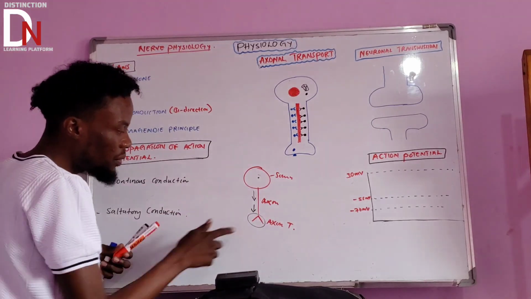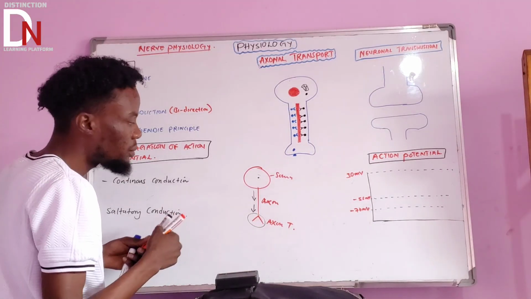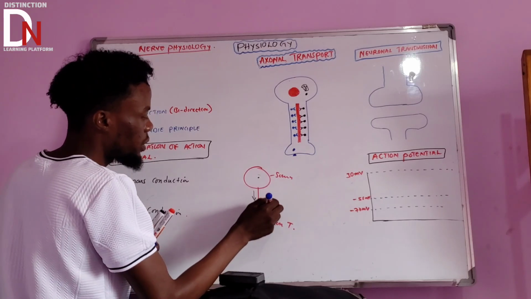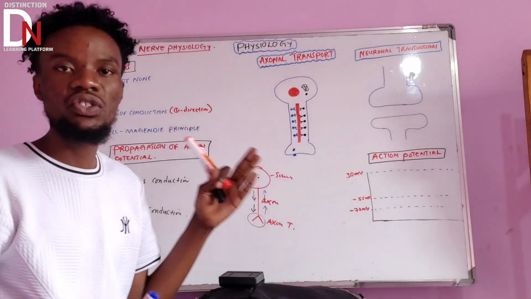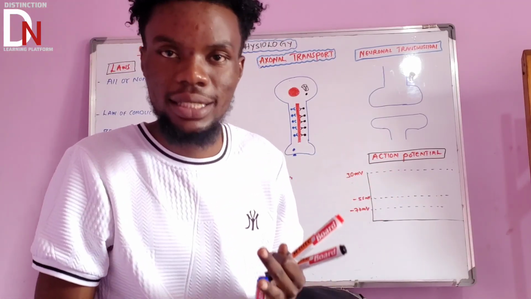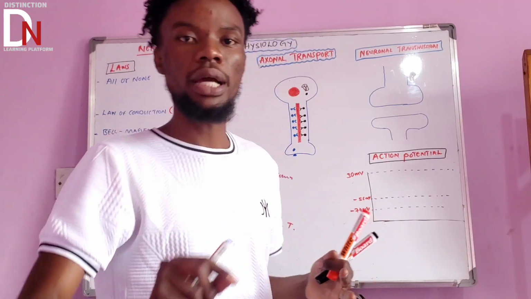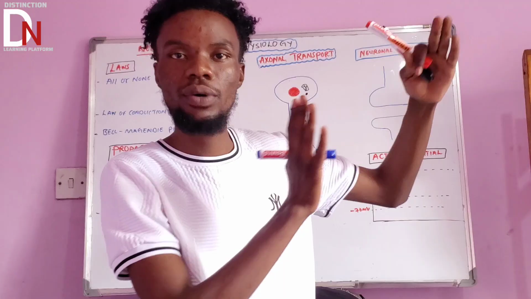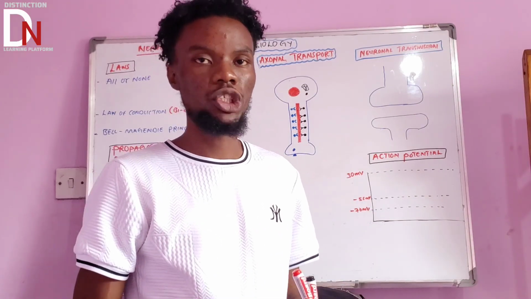Again, sometimes there's something that is needed by the cell body but it is here in the axonal terminal. What do you think will happen? This transport also goes like this. So if you talk about axonal transport, we mean a transportation of important substances, either from the cell body going to the axonal terminal, or coming from the axonal terminal going back to the cell body. Two important transport systems that you need to understand.